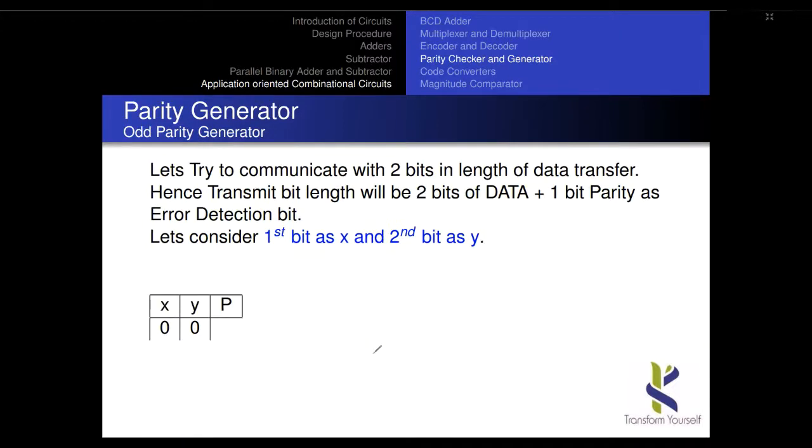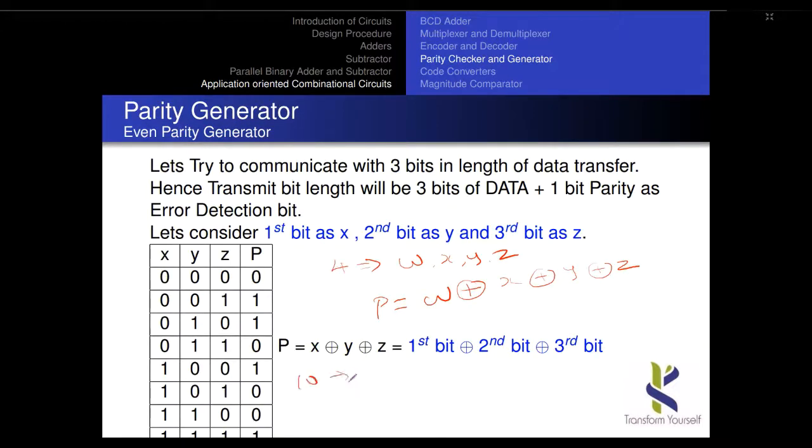Suppose my data length is 10 bits, say for example data 0, data 1, data 2 up to data 9, there are totally 10 bits. What you have to do is the ninth bit XOR the 8th bit XOR, like this we do the XOR operation of the entire thing, and finally we produce the output. So first you do this operation, and that cumulative output should be XORed with this operation, like this divide and conquer your result.